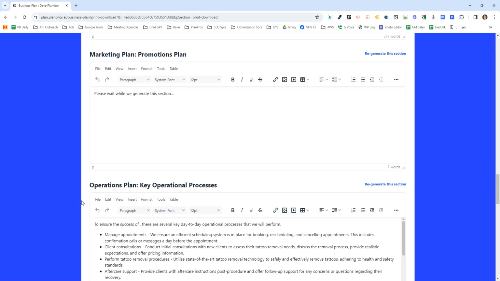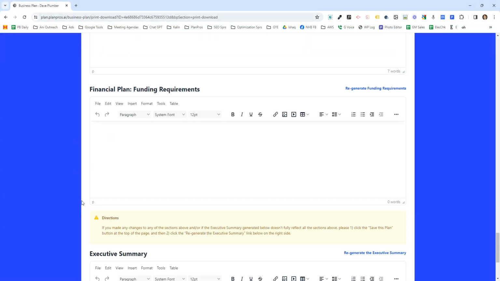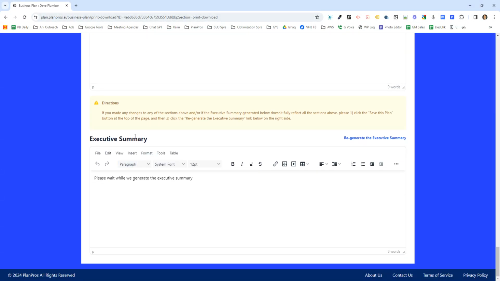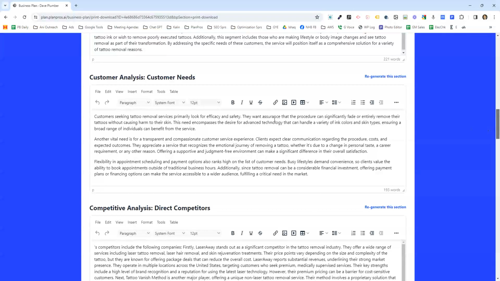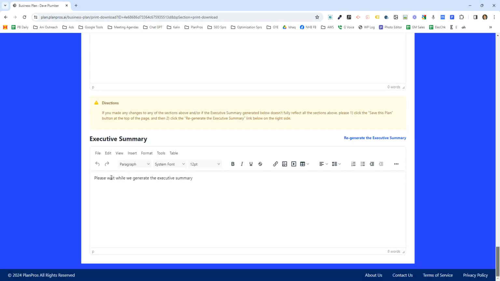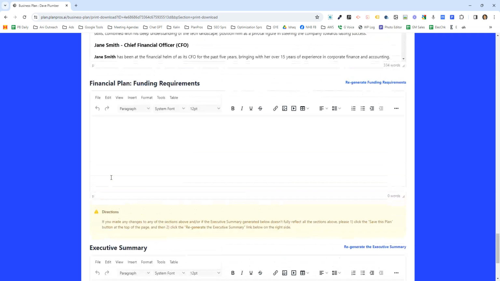It takes a couple minutes to generate everything, and at the end, it generates your executive summary. So basically what I like to do is you click generate your business plan and wait. You can see here, just wait till it gets to 100%. It's going to take about 2 minutes. Then you scroll through, make sure everything generated, skim it over, make sure it looks good, and then make sure the executive summary has generated, and it includes a summary of all your sections.